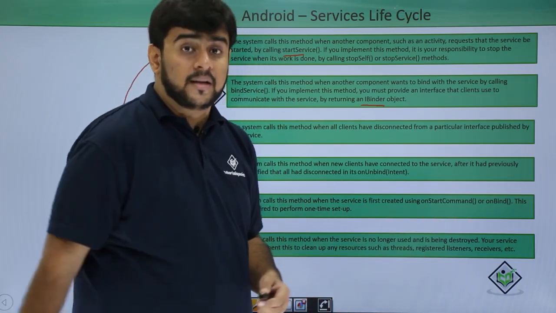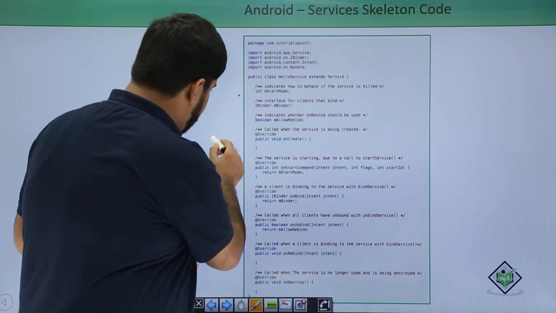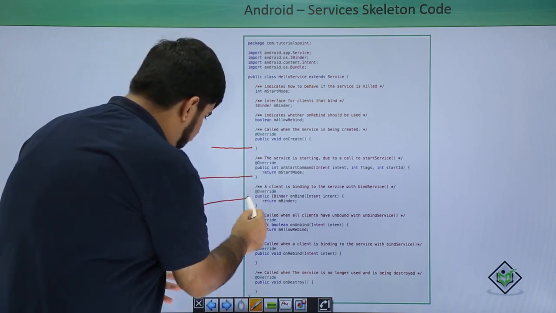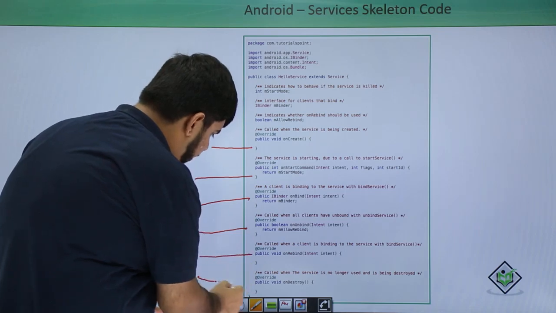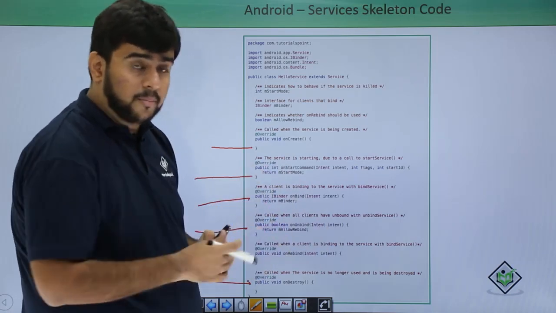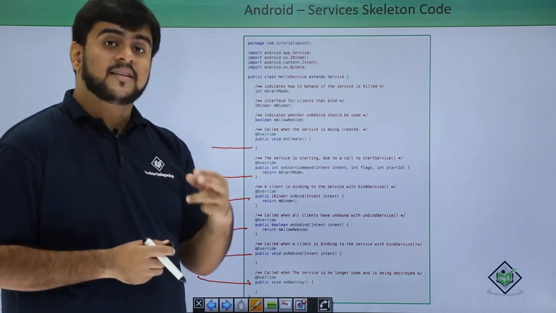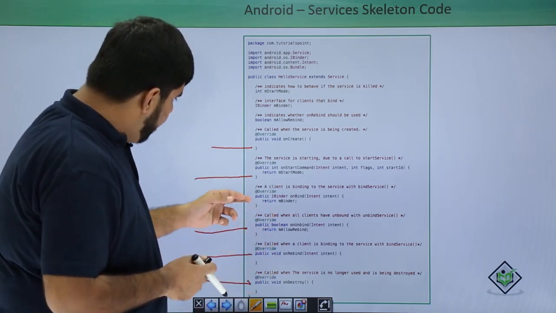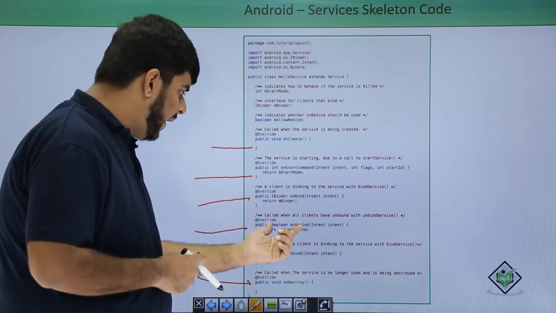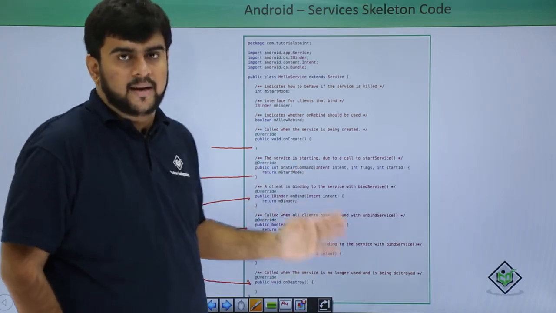Now let's look at the skeleton methods for the services. These are some methods: the very first being onCreate, onStartCommand, onBind, onUnbind, onRebind, and onDestroy. If you look at it properly, these methods are basically for both bound and unbound services. If the flow is coming from the bound service, it would be coming through onBind. It comes to onCreate, onBind, and then onUnbind; if a connection is established, it comes to onRebind, and then again onUnbind and again destroyed.